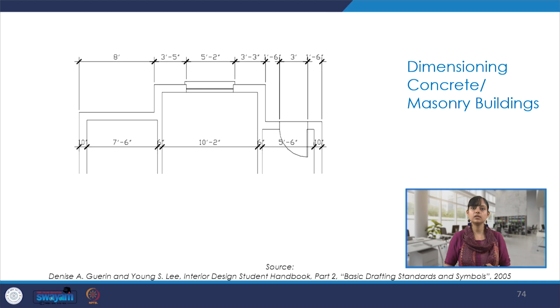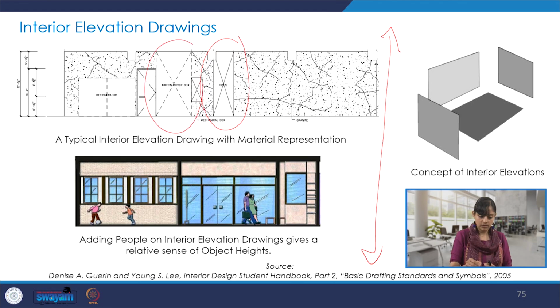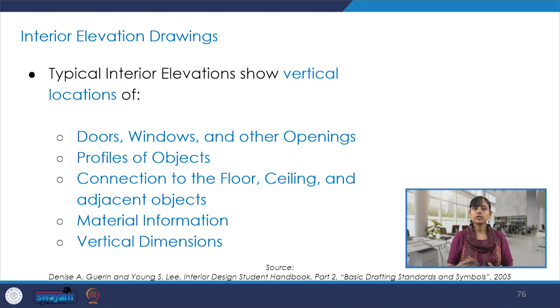Dimensioning for frame buildings, for masonry buildings, interior elevation drawings, and why they are very crucial for interior architecture projects. How do we show the details on them, along with dimensioning, of course, in a hierarchical manner. And also the material is highlighted over here. So line drawings, rendered drawings, all of that. And then, what are these typical interior elevations and what all do they showcase? So those kinds of discussions we had.